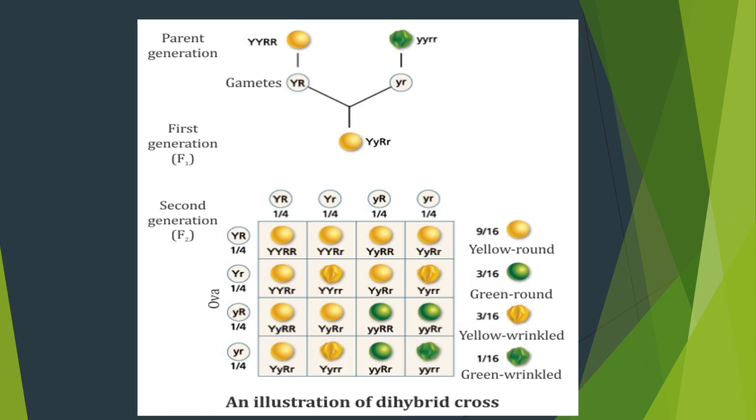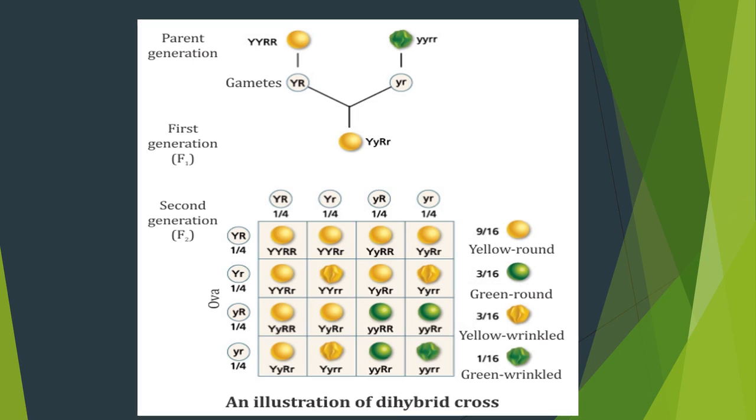That's why we need to cross the capital Y with capital R and small r. Second step, we need to cross the small y with capital R and small r. So we are able to get 4 different types of gamete here.